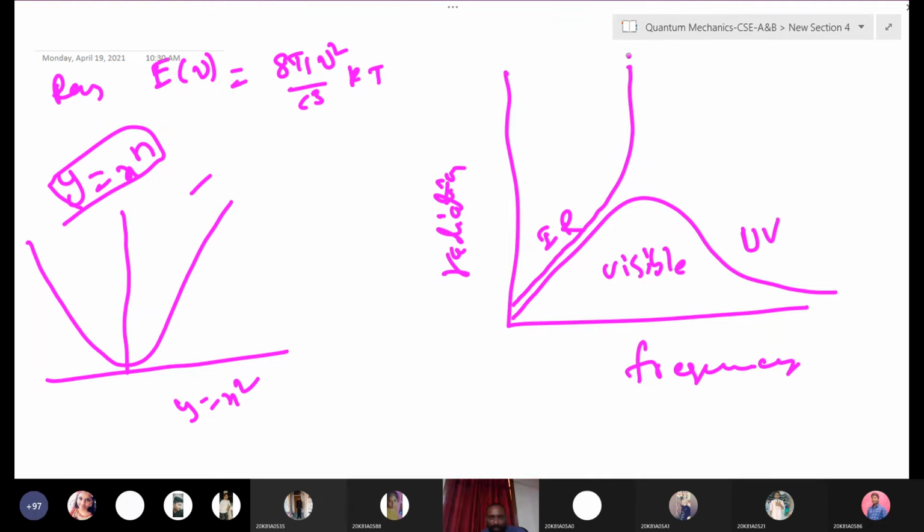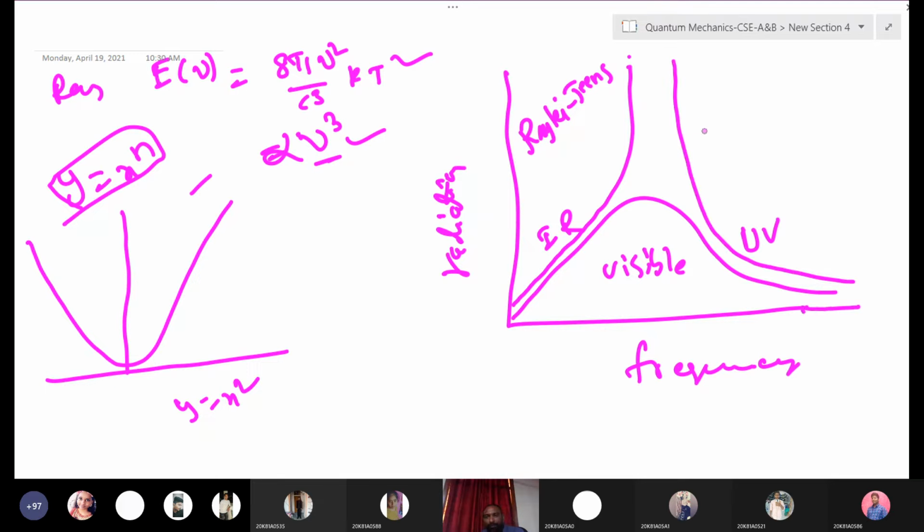So here it will extend up to infinity. This is Rayleigh-Jeans law. And similarly, Wien's law is also proportional to nu cube, right? Proportional to nu cube, Wien's law. This is Rayleigh's law, and this is Wien's law, also proportional to nu cube. You can draw it like this also. This one also like this. Okay, this is Wien's law.